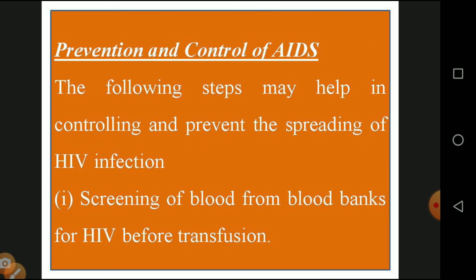Now the prevention and control of AIDS, a 5 mark question. The following steps may help in controlling and preventing the spread of HIV infection. First, screening the blood in the blood bank for HIV before transfusion. We know of various cases that occurred recently from blood transfusion from blood banks, and we know that unscreened blood transmits the infection from one person to another.